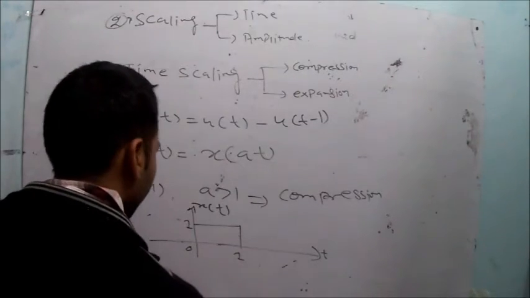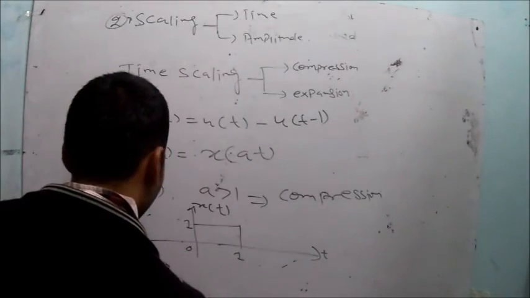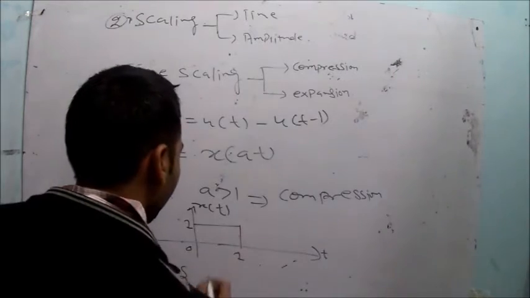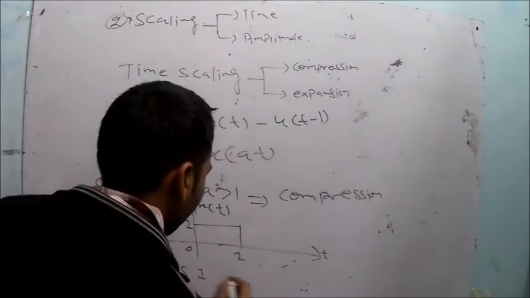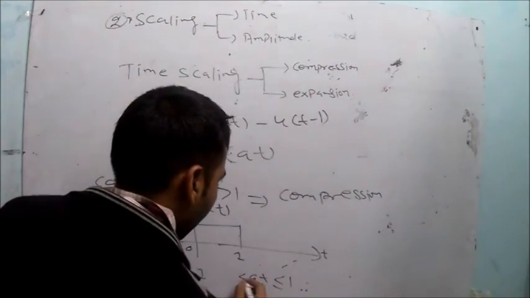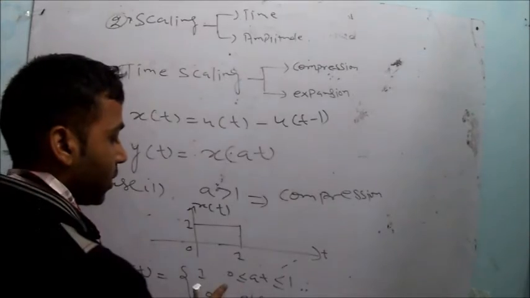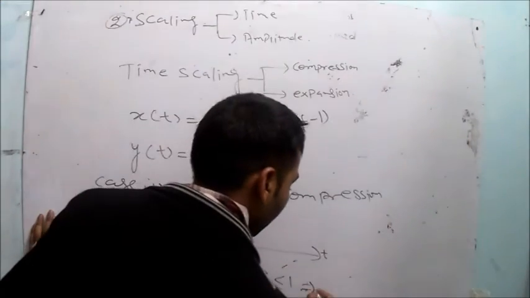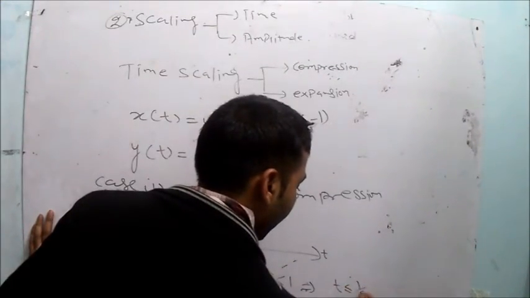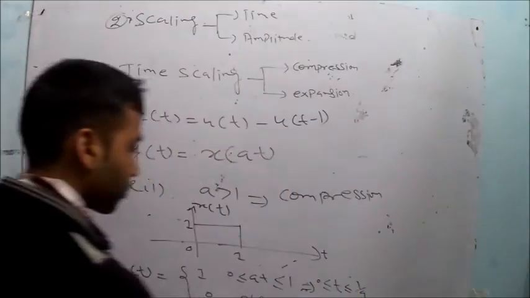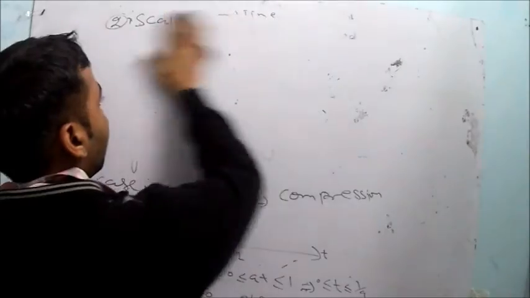Now what will be the y(t)? y(t) is equal to x(at). That's why y(t) is equal to 1 when at is less than or equal to 1 and at is greater than 0. This means t is less than or equal to 1/a and t is greater than 0. So what will be the y(t)?